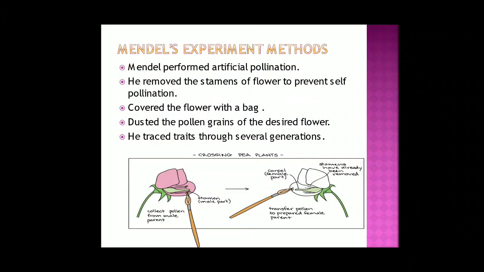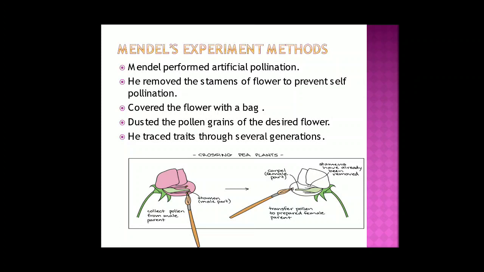Now Mendel's experimental methods. See, what did he do? He did artificial pollination, because in these flowers mostly self-pollination occurs. So for artificial pollination, what do we do, children? First, from the flower in which we want to produce seeds, we remove the anther, so that no self-pollination occurs. Then we put a bag around it, so that no other pollen grain may reach it. Then the desired pollen grain of the other flower we put on that stigma, and then we put a bag around it. So removing the anthers is known as emasculation.